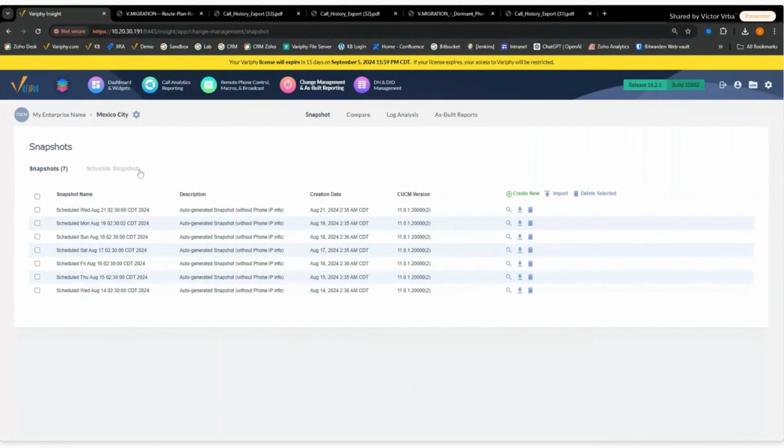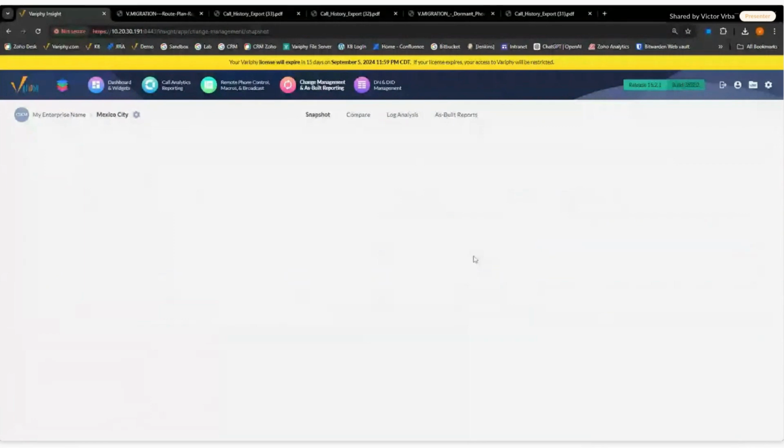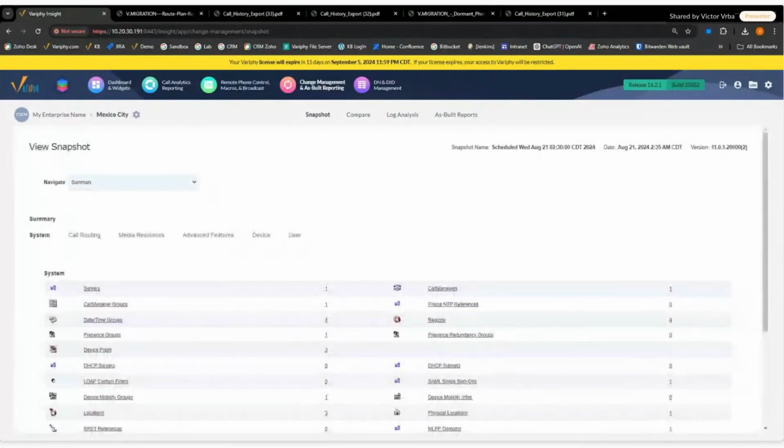You can house that data as long as you want to, and that's not just the call data, but also the snapshots and configurations of those call managers, which are just as important. We see a lot of people start really migrating to new platforms, but then somebody will come back and say, hey, this doesn't seem to be working right. Our call volume doesn't look the same as it used to. Can we see how the call manager was configured?